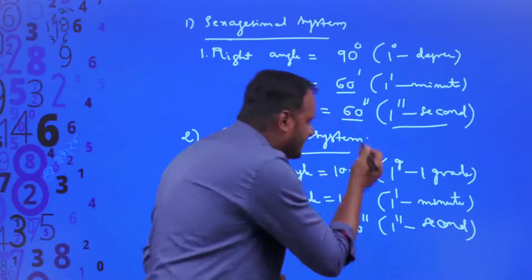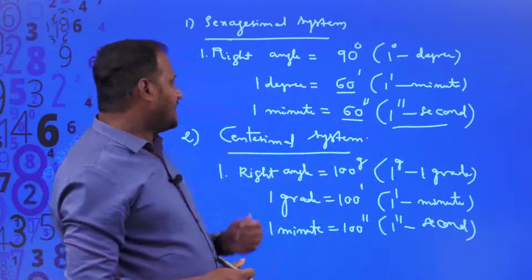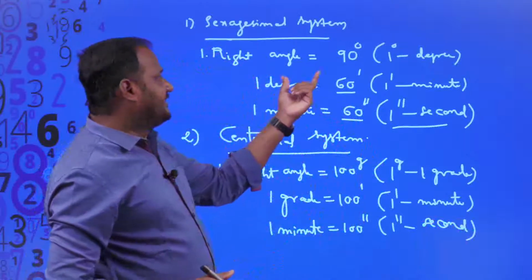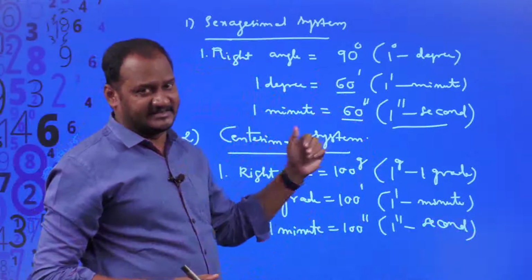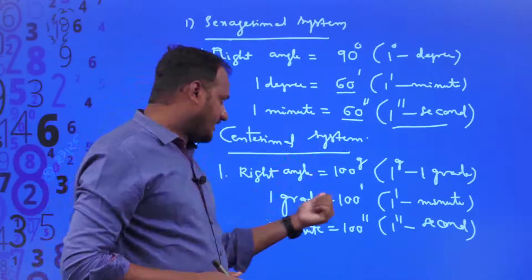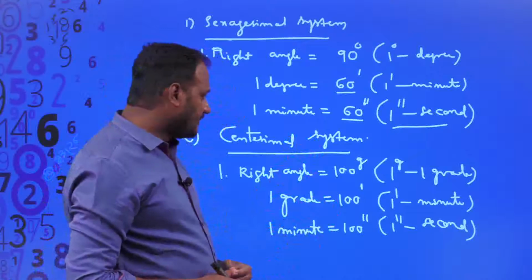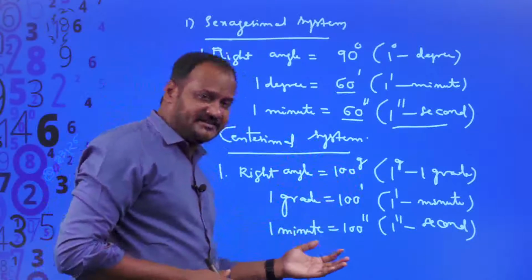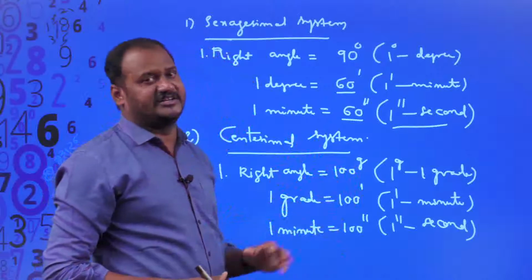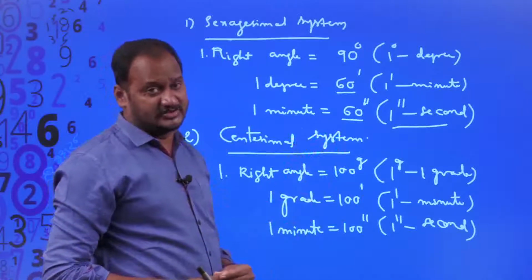So what is the similarity between these two systems? After they divided degrees, the other measurements to degrees are minutes as well as seconds. But here also, according to this system, after dividing them into grades, again they divided grades into minutes as well as seconds. So that is the only similarity between these two systems.